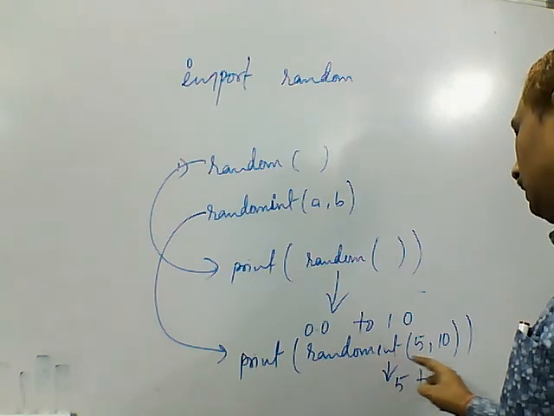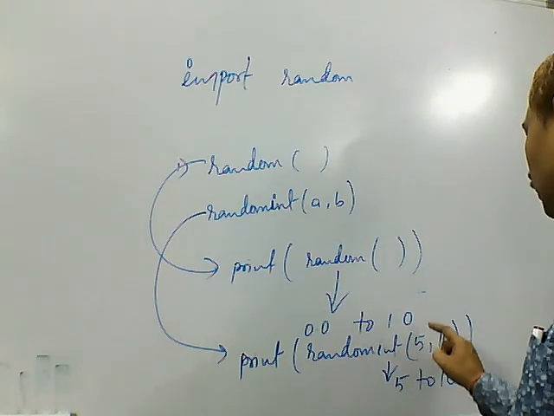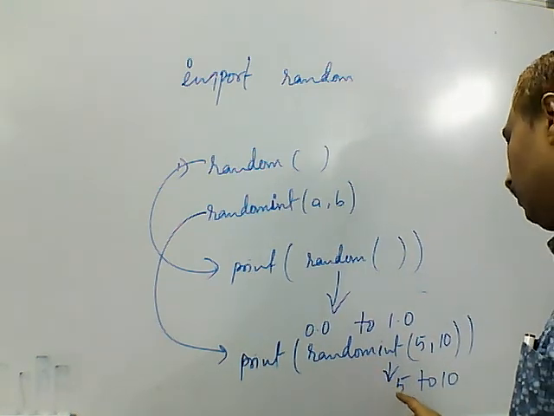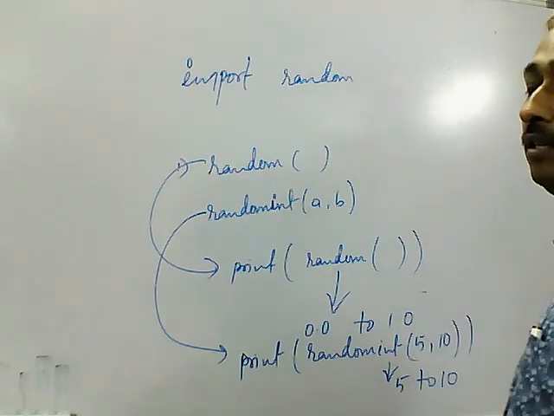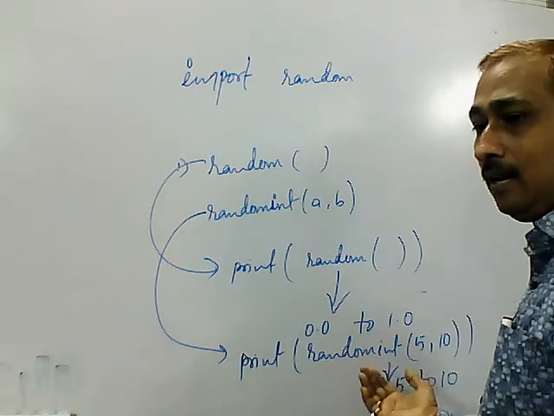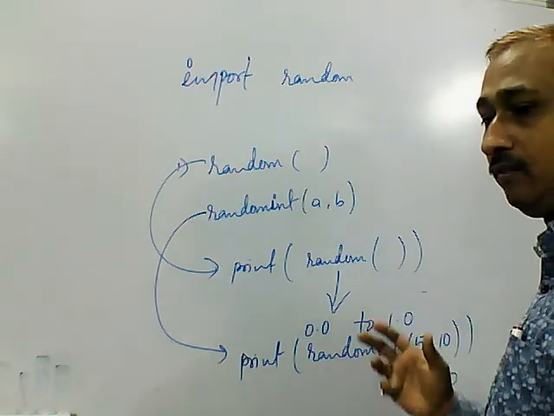The minimum value returned will be the first argument, and the maximum value can be the second argument. I hope all of you understood.